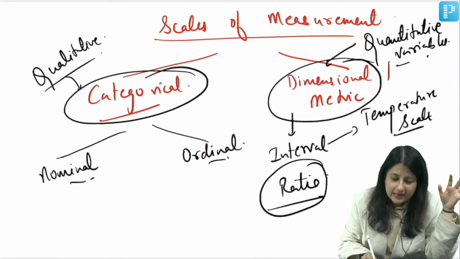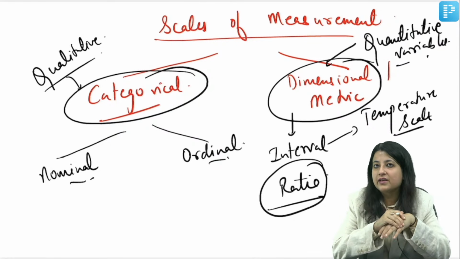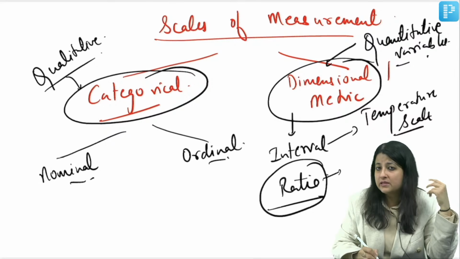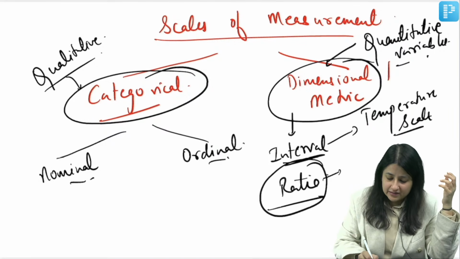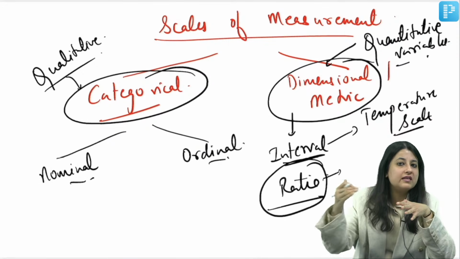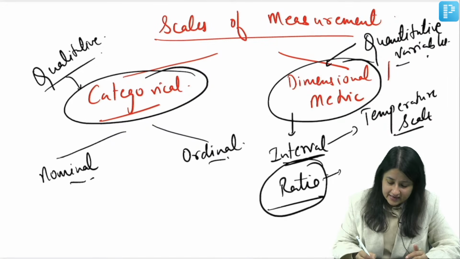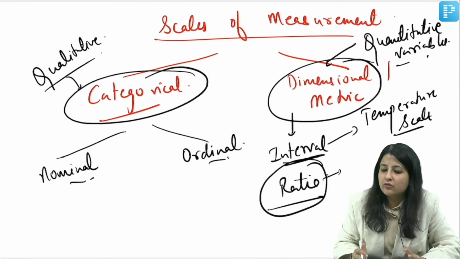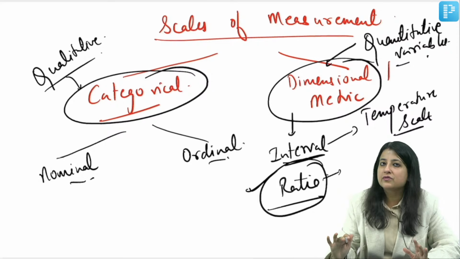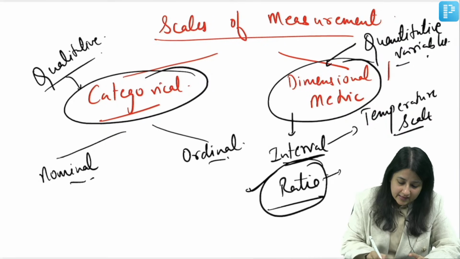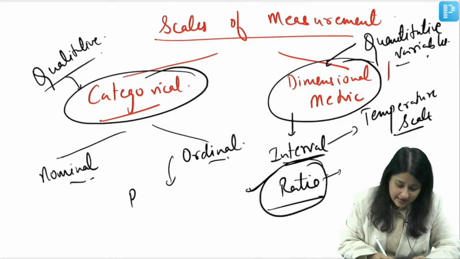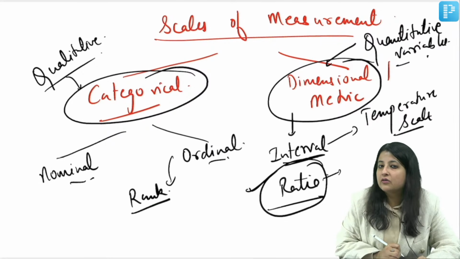And rest all the other variables, you can measure in which scale? Ratio scale. Rest all other quantitative variables, height हो गया, weight हो गया. Interval scales में there is no absolute zero, the value can go below zero also. Ratio scales में it is always above zero. So ratio scale has an absolute zero. So all the other quantitative variables you can measure in which scale? Ratio scale. Clear? ओके. नाउ नॉमिनल एंड ऑर्डिनल, विच एवर क्वालिटेटिव वेरिएबल को आप ऑर्डर में लगा सकते हो, रैंक दे सकते हो, दैट इज कैटेगोरिकल स्केल.